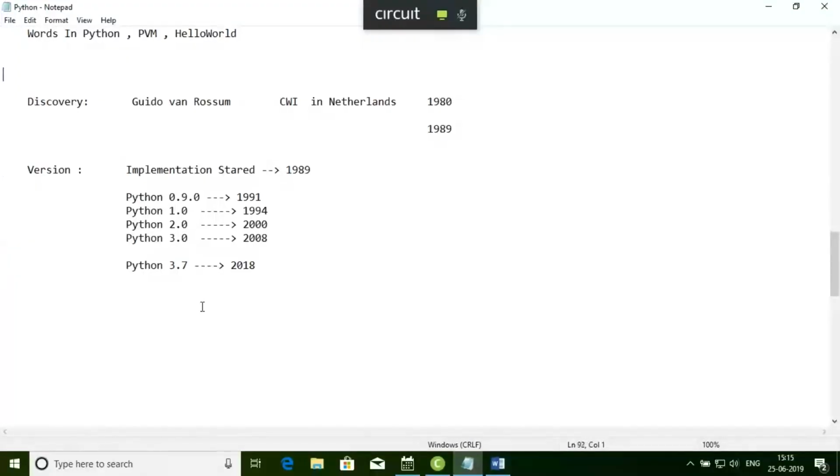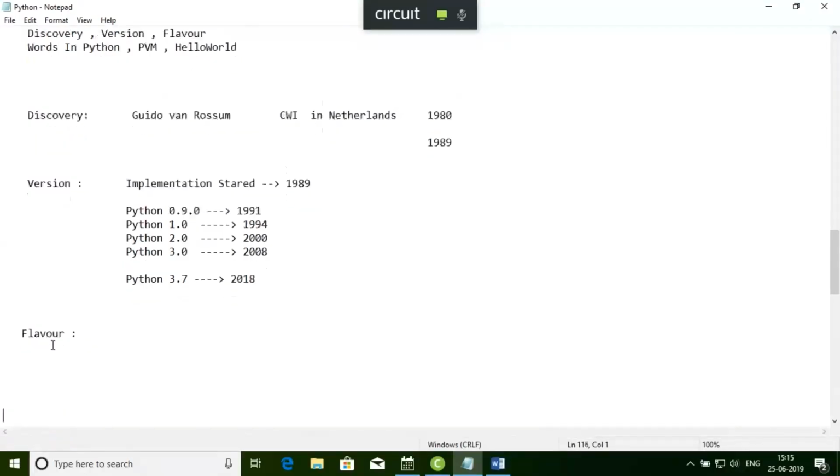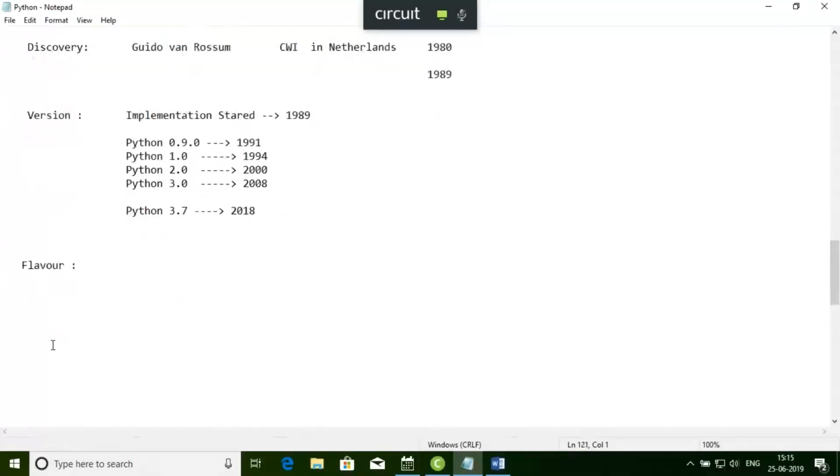The next point I want to say here is flavor. What does it mean by flavor? Flavor means how this Python language is available to us, meaning how I can use this Python in our day-to-day applications.